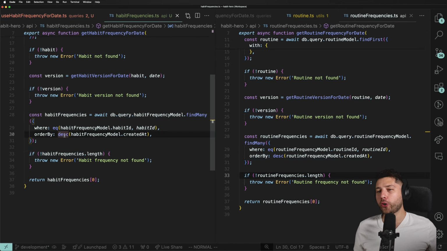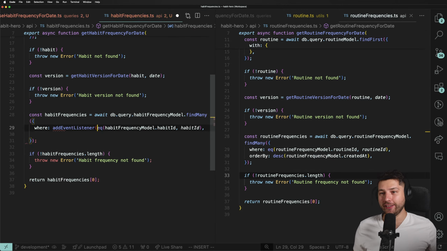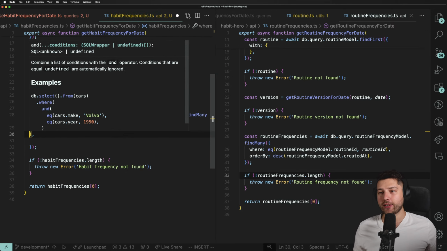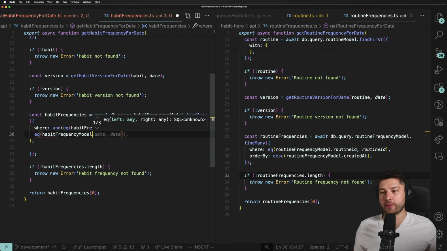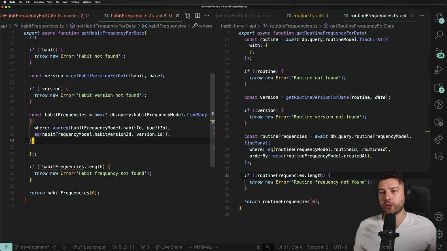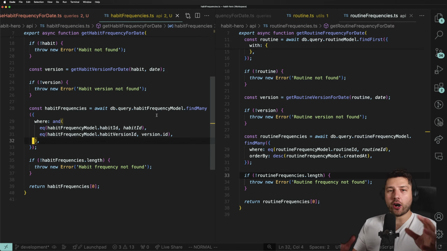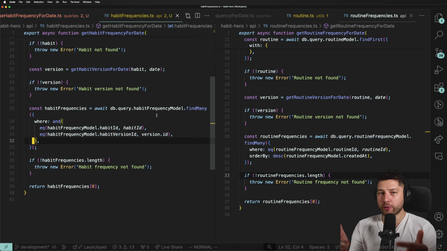So instead of order by, it should be where. We're going to put this like this. So we're going to say where the habitFrequency.habitId is equal to the habitId, and the habitFrequencyModel.habitVersionId equals versionId, right? We don't care about the order by. We just want to get the frequencies that belong to that version.